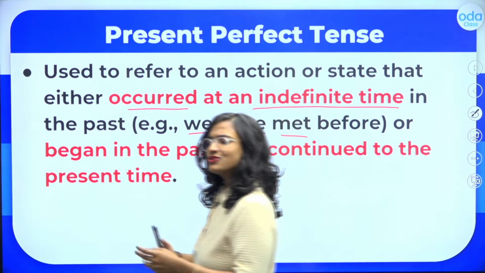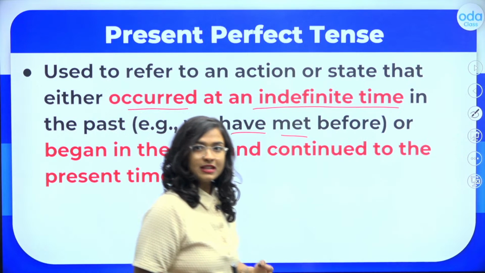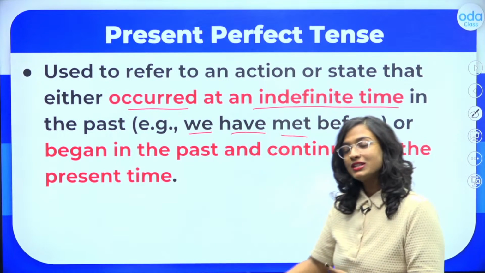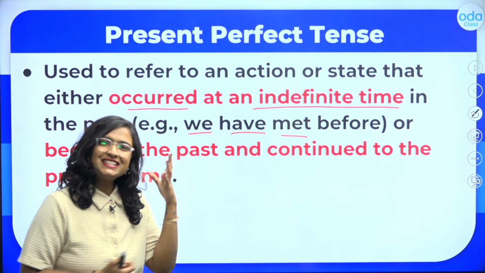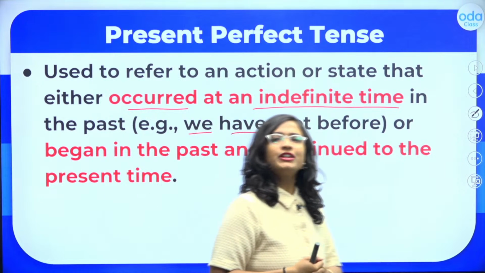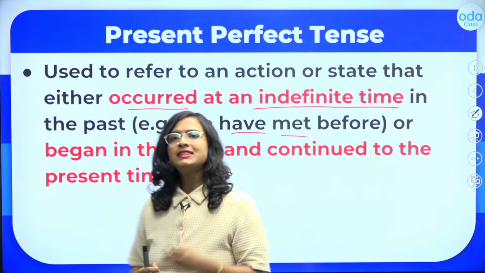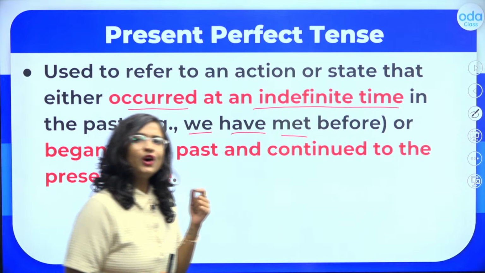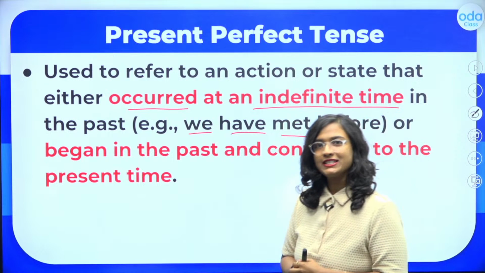Now the second use, students, is to talk about an action that already began in the past but has continued to be that way in the present time as well. Like I said, kids, I will elaborate more on these uses in a couple of minutes. But first, let's learn the simple rule, students, to form assertive or affirmative sentences in the present perfect tense.